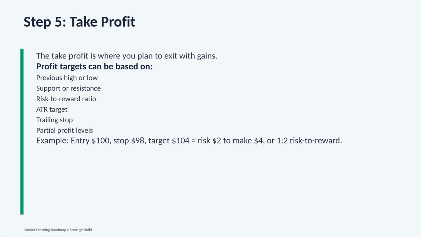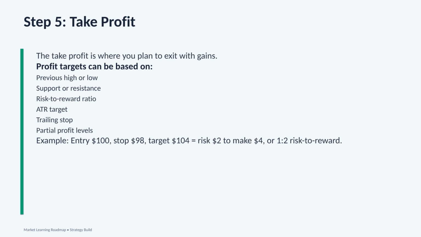Now we are on step 5, take profit. The take profit is the place where we plan to exit the trade with gains. This is important because many traders enter a trade without knowing where they want to get out. Then, once they are in profit, emotions take over. They may get scared and exit too early, or they may get greedy and hold too long until the profit disappears. A good strategy defines the take profit before the trade starts.